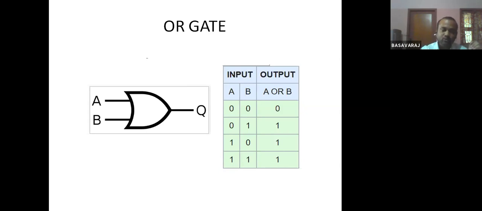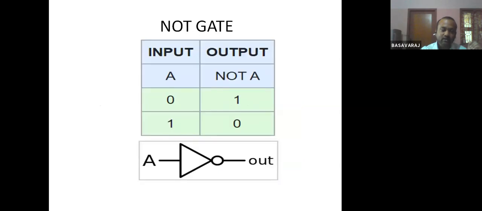Okay, so let us move to the next slide. That is the NOT gate. Sometimes people call it an inverter also. Here A is the input. If you give the input as 0, the output will be 1. If you give the input as 1, the output is 0. So these 0 and 1, I will call them logic 0 and logic 1.